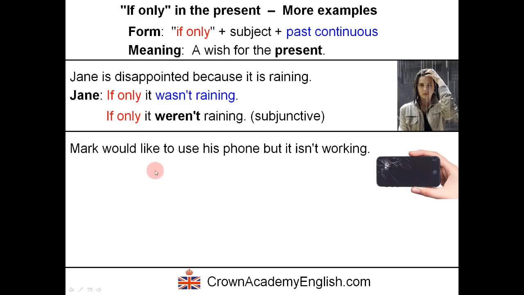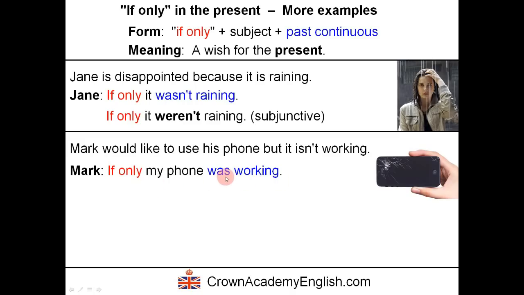Another example. The situation is Mark would like to use his phone, but it isn't working. So Mark says, if only my phone was working. Okay. So he has a wish in the present. He wishes that his phone was working. But that is in the present.